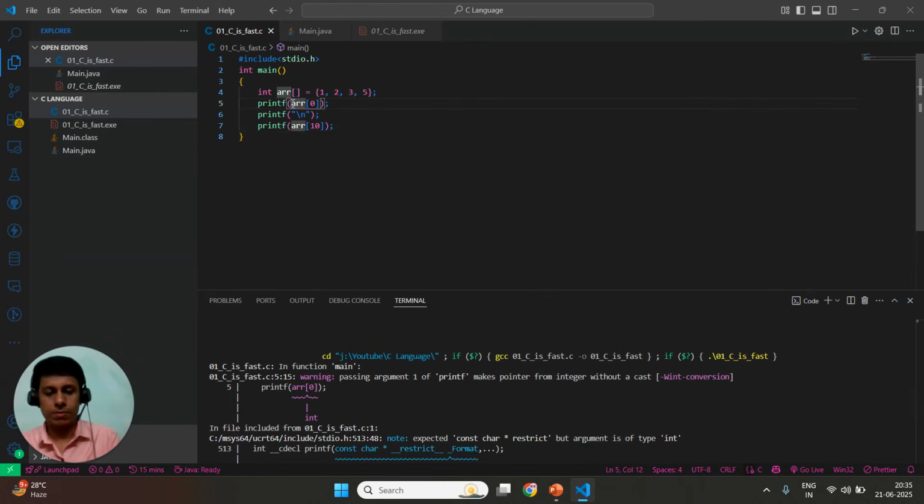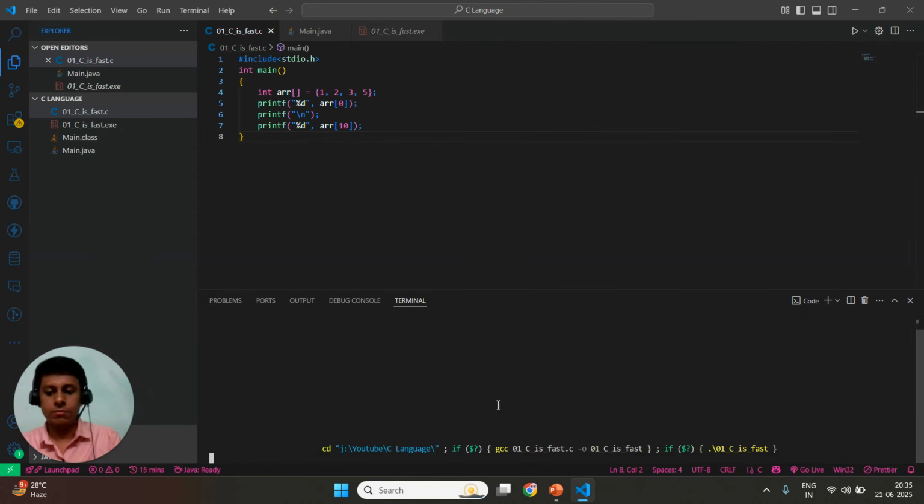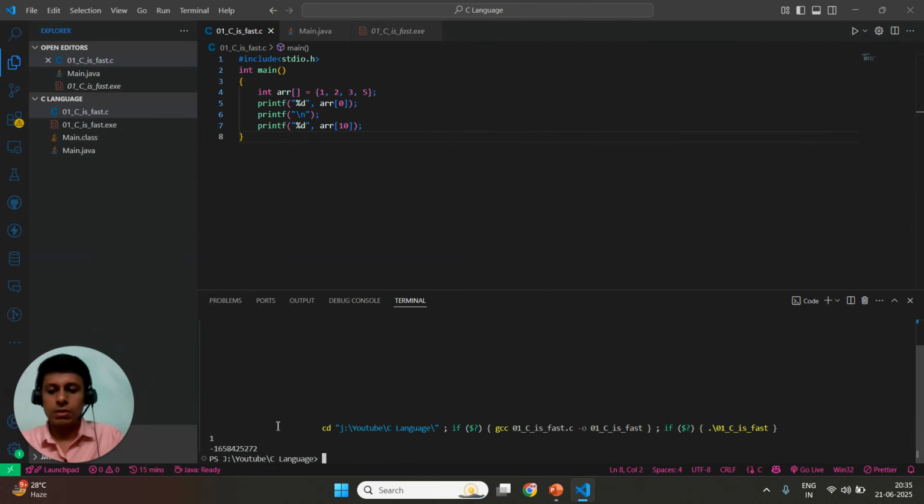Oh, we need to pass here. So this was a syntax error, but this is now okay. So let's check what is the output here. So the first line here, it is printing the first element of the array, that is 1, and this is the new line character, and this line is printing some garbage value,